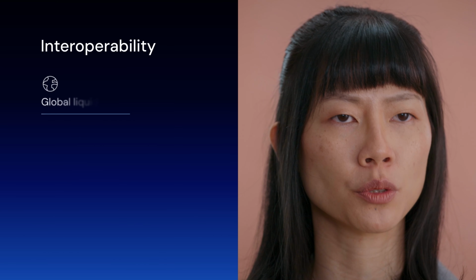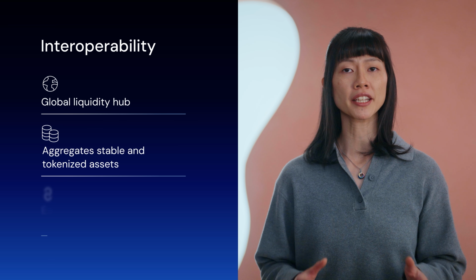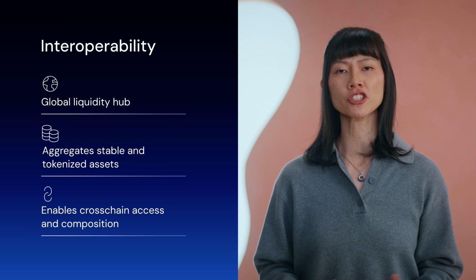Next is interoperability. One of the key issues in today's on-chain economy is that liquidity is fragmented across numerous different chains. ARC is designed to act as a global liquidity hub that aggregates stablecoin and tokenized asset liquidity, making it composable across the multi-chain ecosystem.